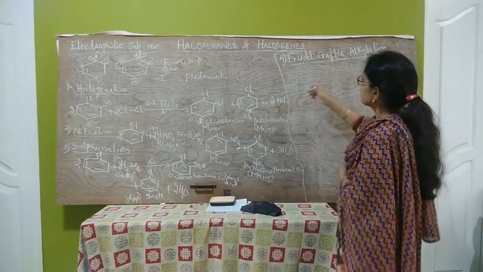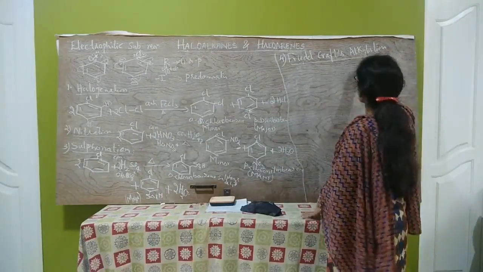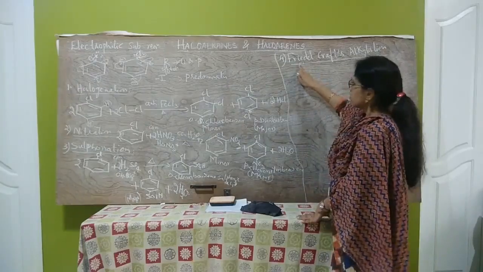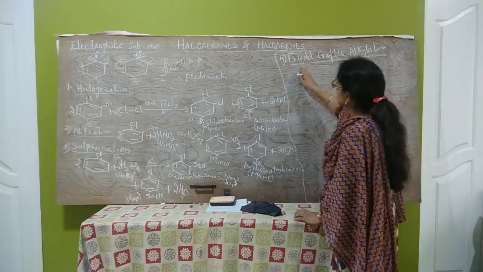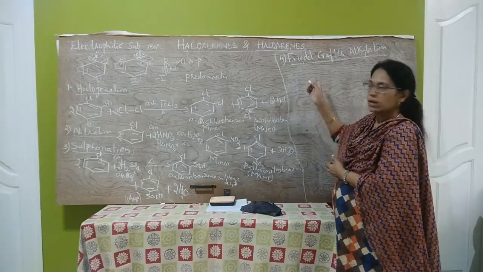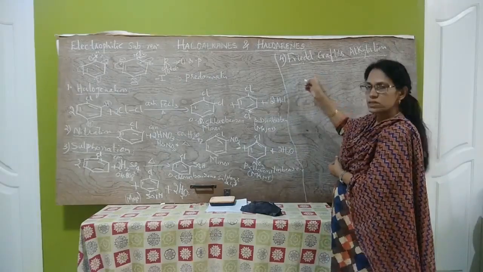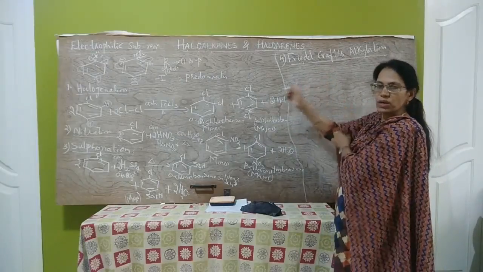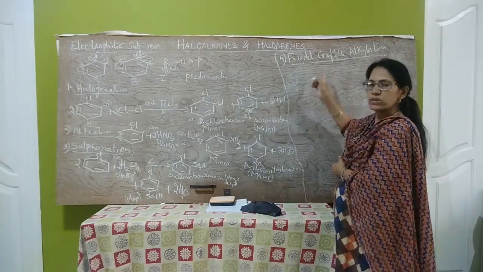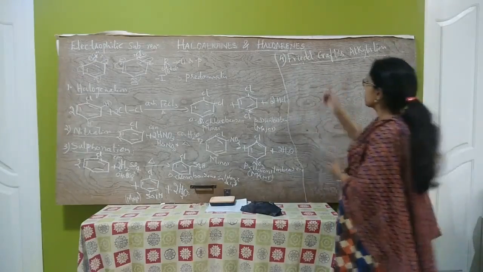Okay, the next electrophilic substitution reaction is Friedel-Crafts alkylation. Here, when chlorobenzene is heated with alkyl halides like methyl chloride in the presence of anhydrous aluminium chloride, a mixture of orthochlorotoluene and parachlorotoluene are formed. Out of those, parachlorotoluene is the major product.